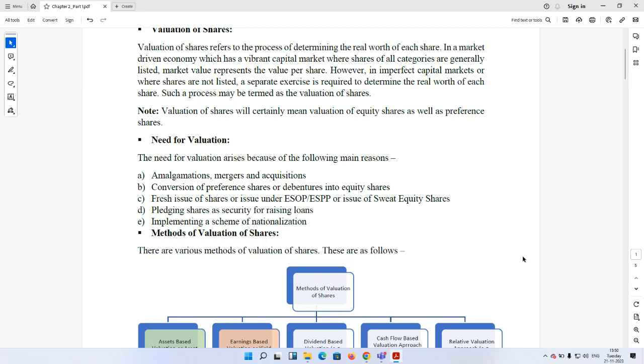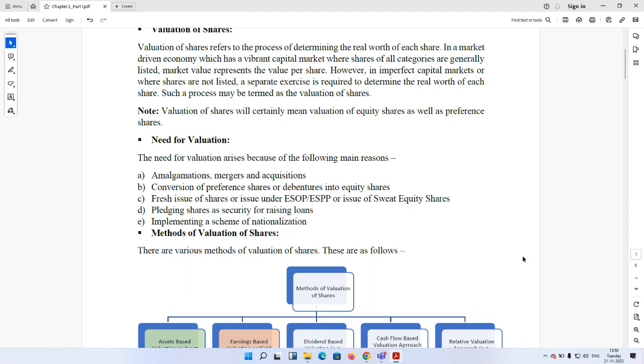Now, what will be the conversion ratio? That is dependent on the value of the equity share. Suppose the preference share face value is 100 and we want to exchange one preference share of rupees 100, and the intrinsic value of the equity share determined is rupees 25. In that case, for each preference share, 4 equity shares will be issued. Okay, similar is the case with debentures. So in conversion of preference shares or debentures into equity shares, determining the conversion ratio requires valuation of